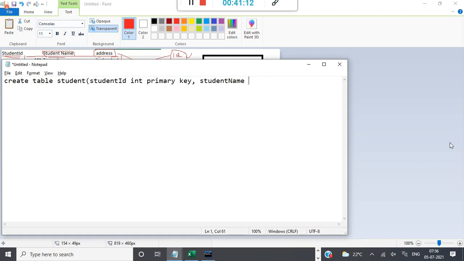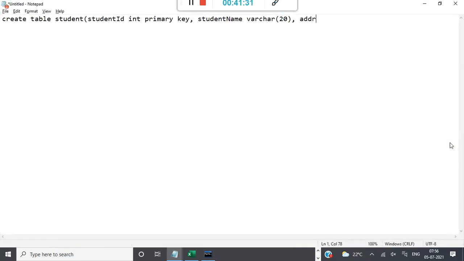Now, student name is a string. In SQL, we call it varchar of 20, so it will take a maximum of around 20 characters. Then I'll say address. Here address is only the city or country or something like that, not the complete address, just for testing purposes. This is not a real address.